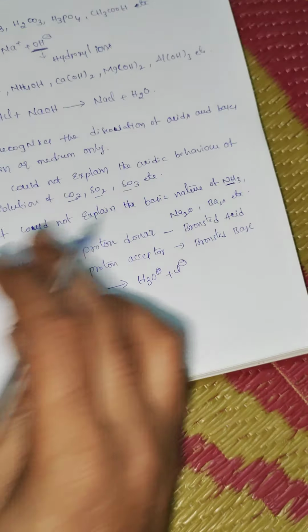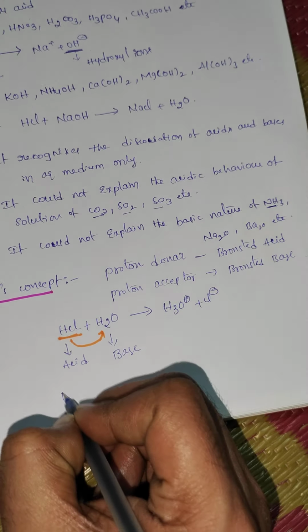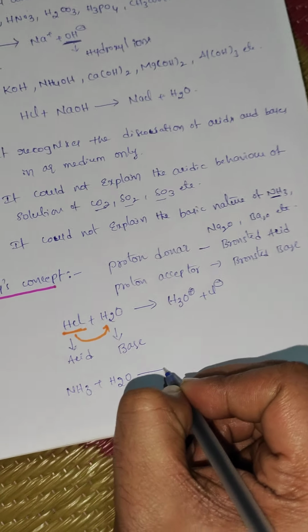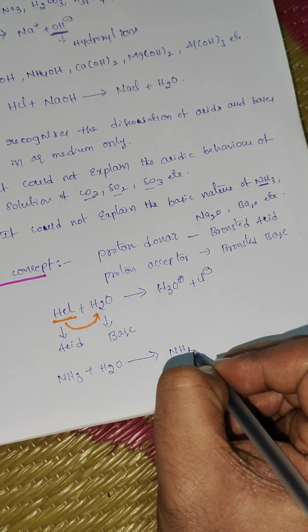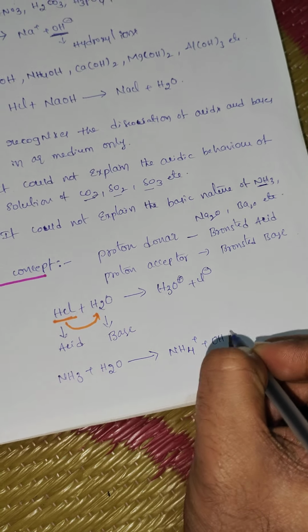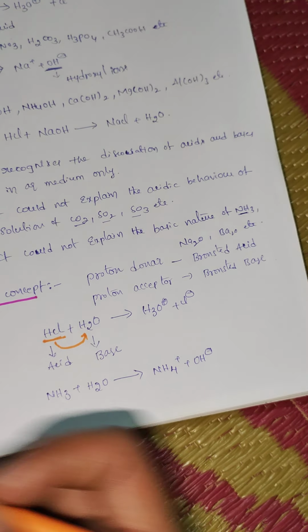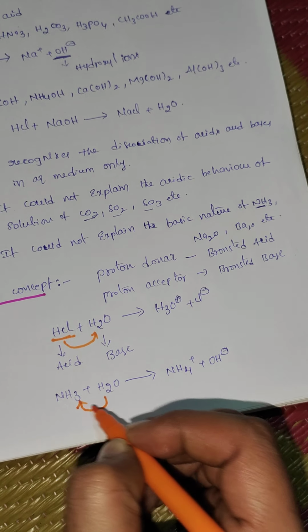Next, let me write one more example. NH3 plus H2O gives NH4+ and OH-. When you observe this equation, the water molecule is donating a proton to ammonia.